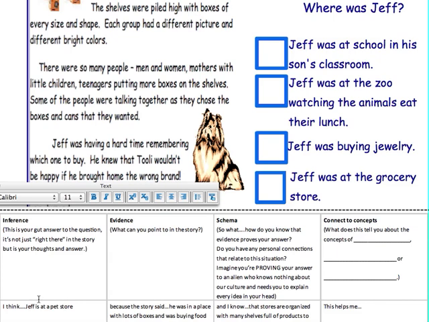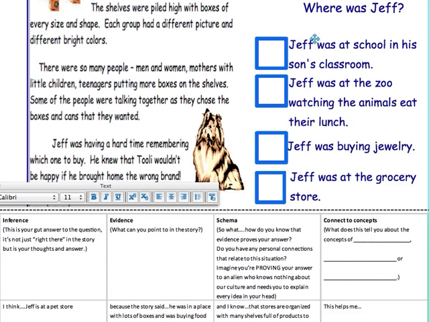So I think Jeff is at a pet store because the story said he was in a place with lots of boxes and he was buying food for Tuli, and I know that stores are organized with many shelves full of products, and that when you're buying something for a dog, you need to go to a specific store such as a pet store. Let's go ahead and see if our answer is correct.